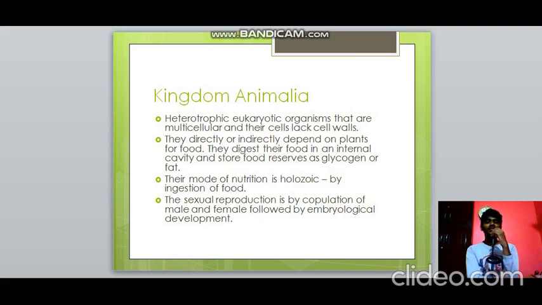They digest their food in an internal cavity, and store food reserves as glycogen or in the form of fat. The nutrition which they undergo is holozoic, that is, by ingestion of food. Sexual reproduction is by copulation, followed by embryological development. So the zygote forms, and the embryo, and all that happens.